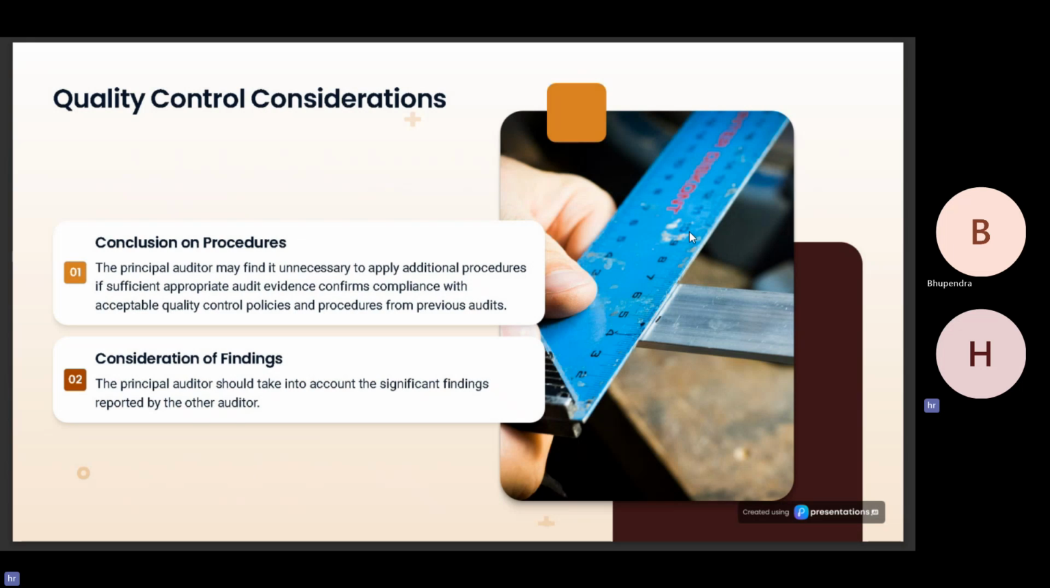Consideration of findings. The principal auditor should take into account the significant findings reported by the other auditor while preparing his own report as well.